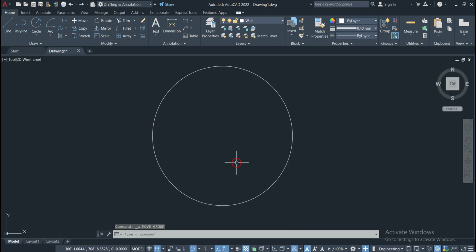Now we have to draw lines to show those parts. So we will click on the line command and then move the mouse cursor and click on the points of equal distance.